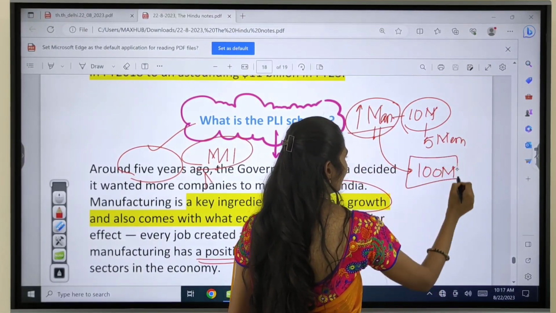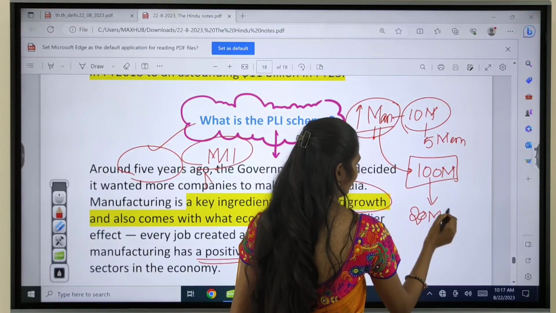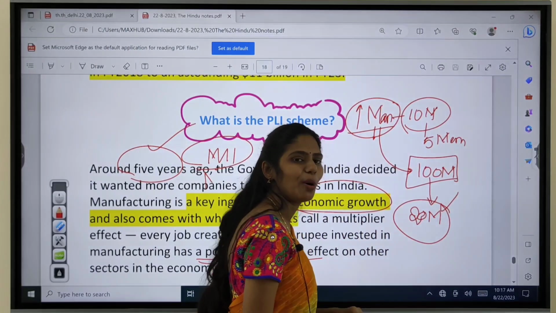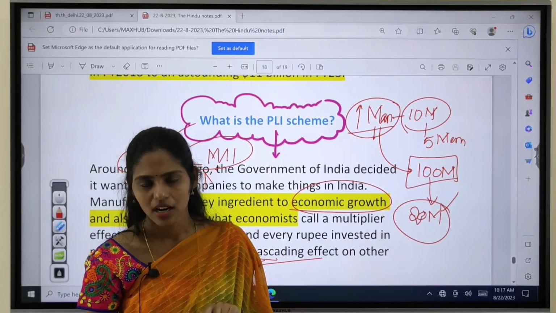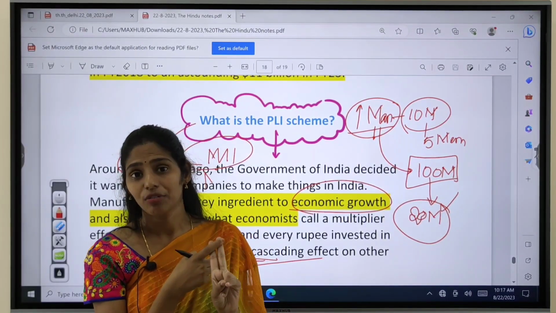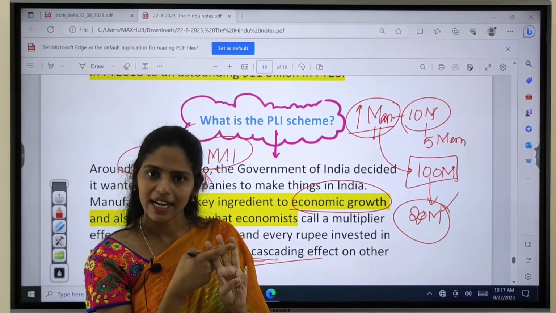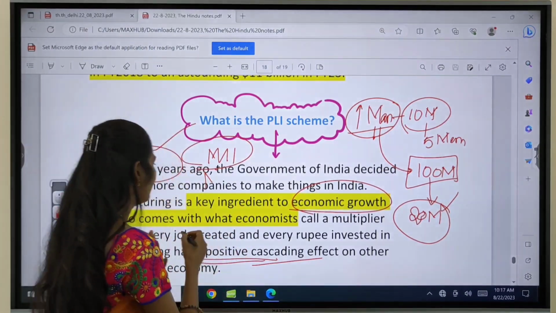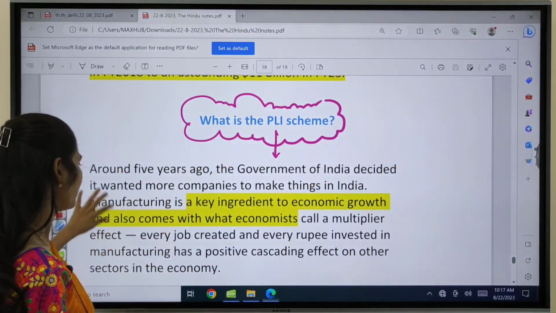To manufacture these 100 mobiles, the same company will need 20 members. That means it is increasing employment opportunities. So whenever there is a boost in the manufacturing sector, that will increase employment opportunities, increase the standard of living of people, and lead to overall growth and development of the country itself. So this scheme, the production linked incentive scheme, is very important.